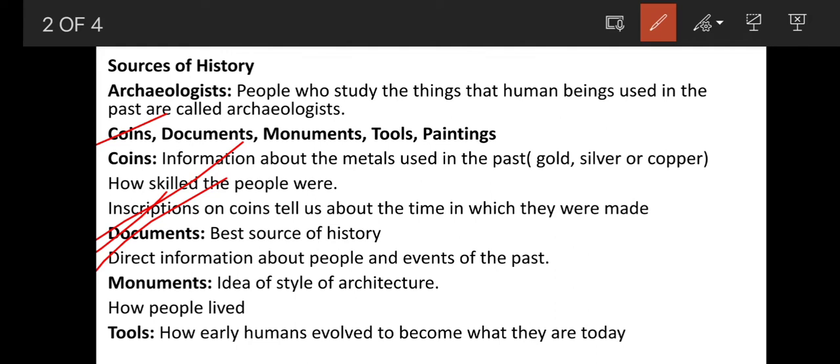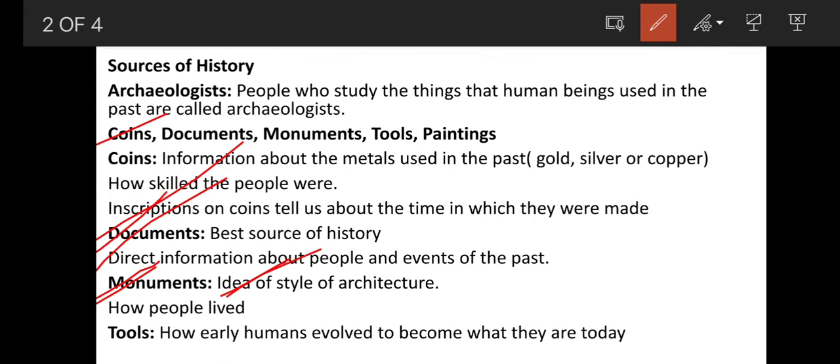So from documents we can read and get information about the past. All the events are in written form. By reading those documents, we can get direct information about what actually happened in the past and about the people. Next, monuments. What do you mean by monuments? Monuments means all the historical buildings which were built in the past. So from monuments we get information about the style of architecture.